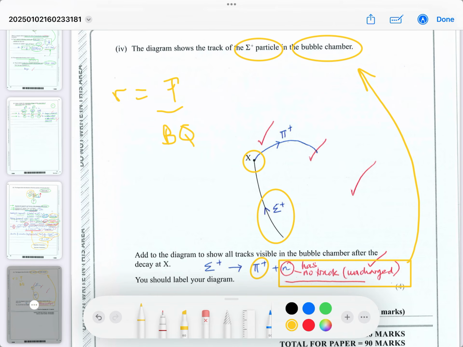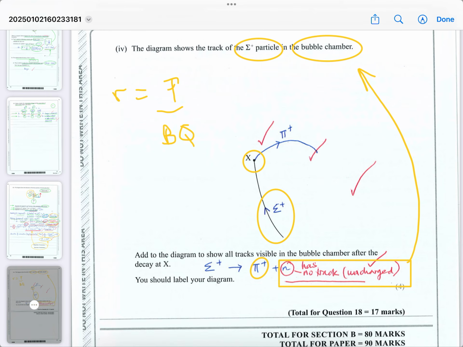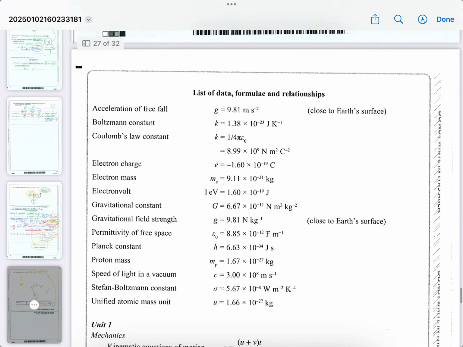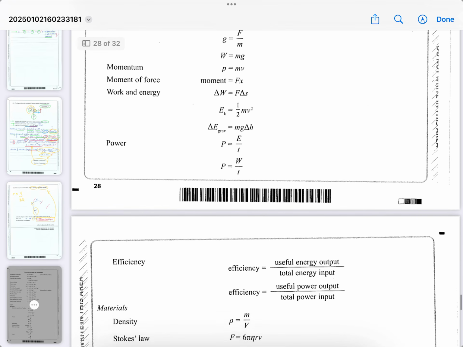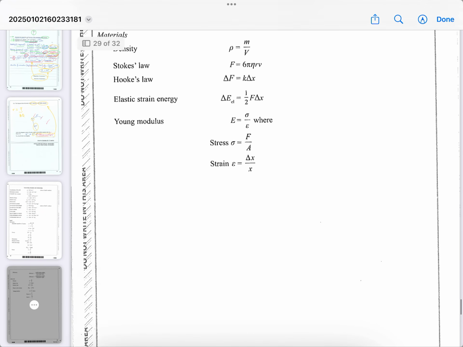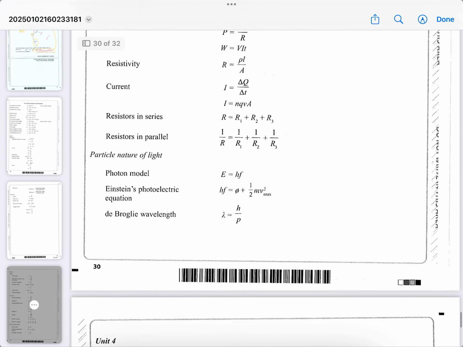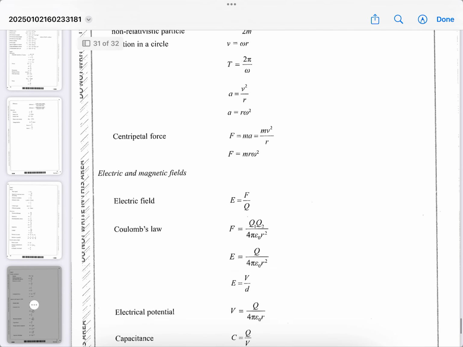So have I got it right? Let me just check. You've got to find this on your formula sheet. So let's have a look on the formula sheet at the equation I am suggesting. So here's the formula sheet provided at the back of the exam.